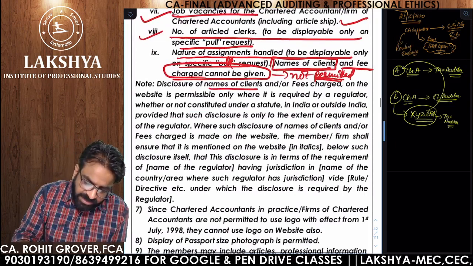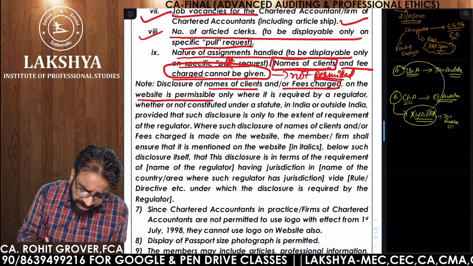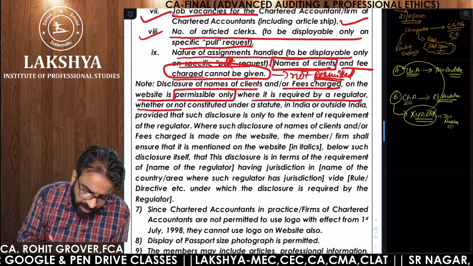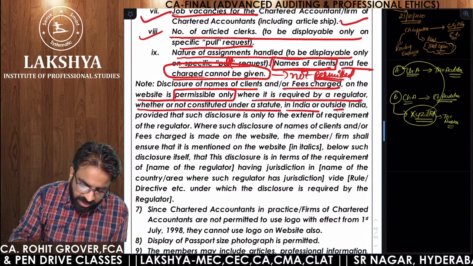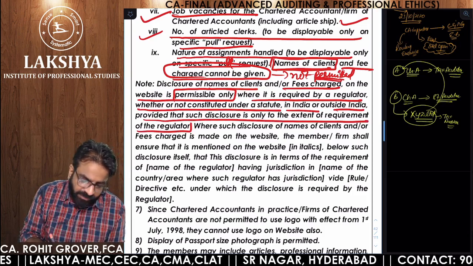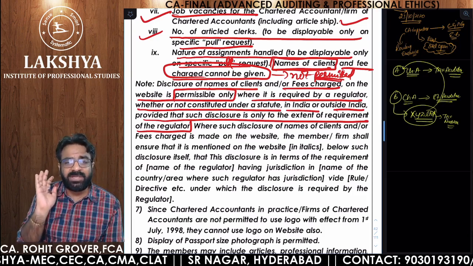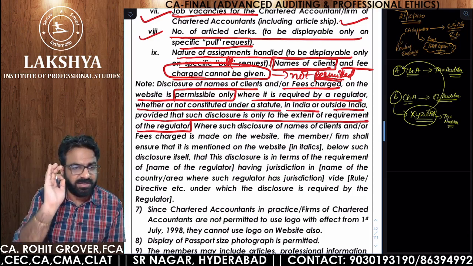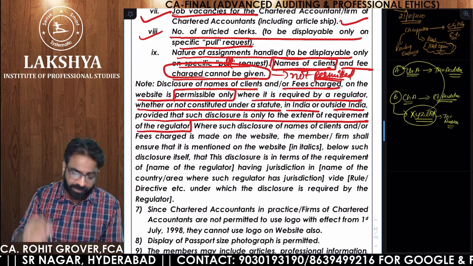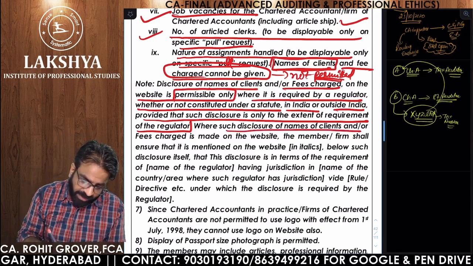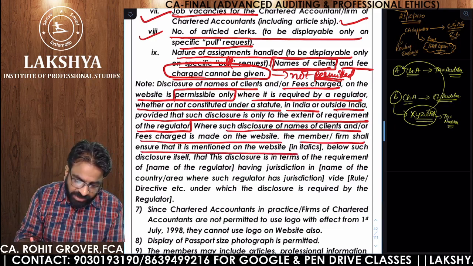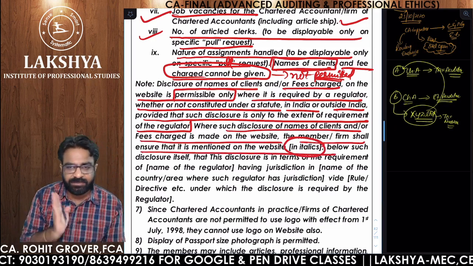Disclosure of the name of the clients and fee charged on the website is permissible only where it is required by a regulator, whether or not constituted under a statute in India or outside India, provided that such disclosure is only to the extent of requirement of the regulator. If the regulator requirement is there, regulator permission is there, then only it is allowed. So remember this word called regulator. MCQ question may come. Where such a disclosure of the name of the clients or fee charged is made on the website, the member firm shall ensure that it is mentioned on the website in italics.